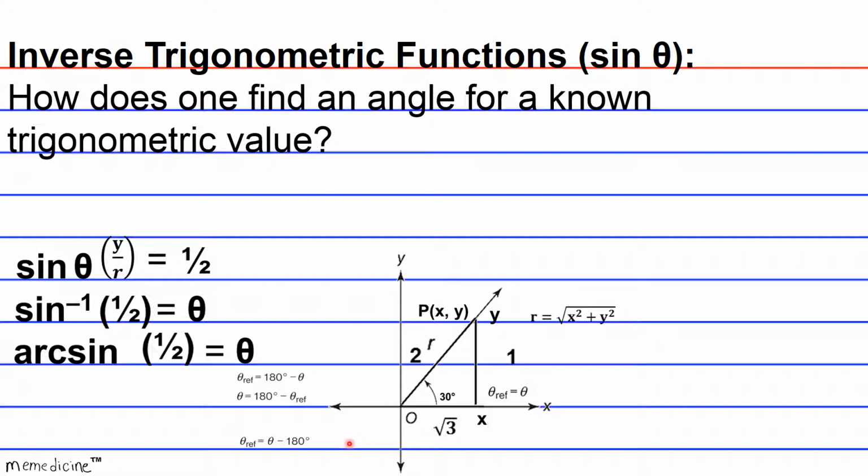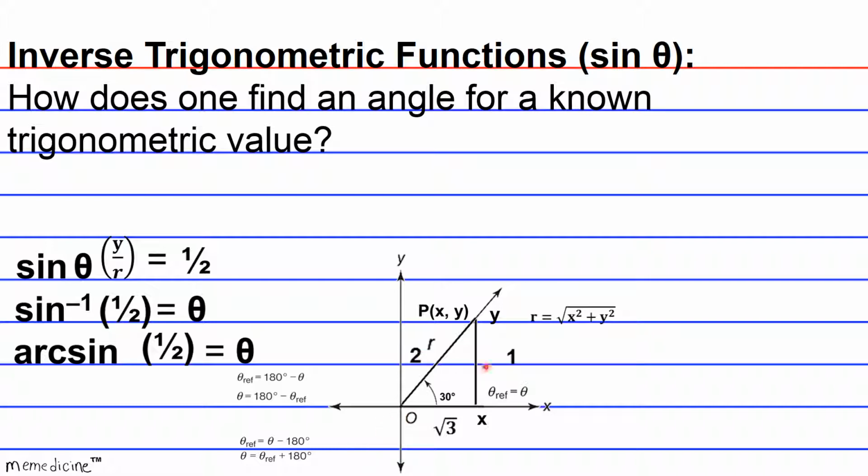But again, we know our reference angle is 30 degrees. So in this case, theta would be the reference angle plus 180 degrees. So we would be dealing with an obtuse angle of 210 degrees. That yields a sine value of 1/2, but again, it's negative because we're in the realm of the negative y-axis.